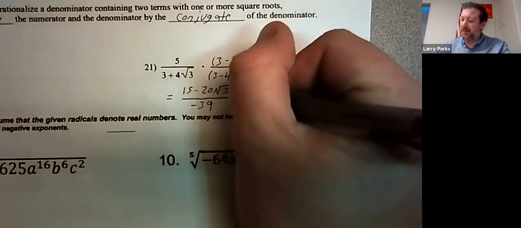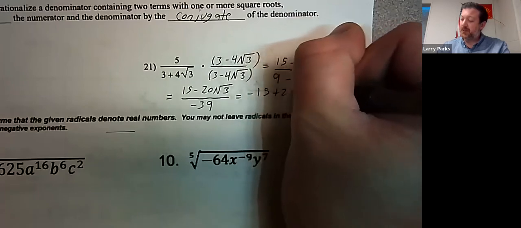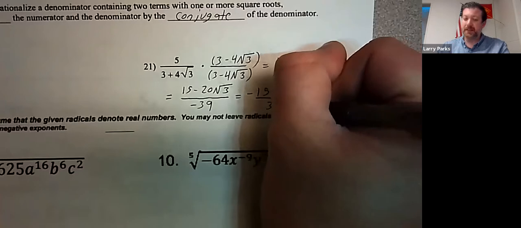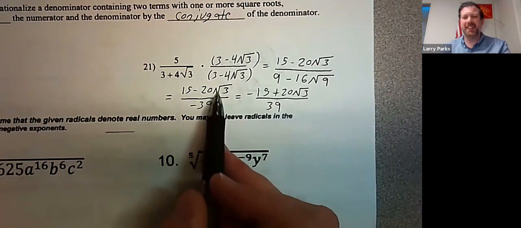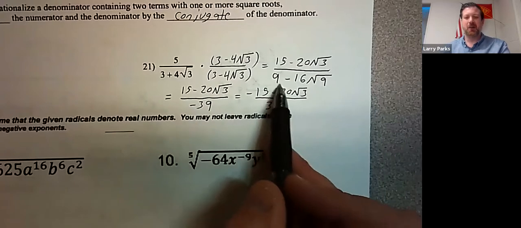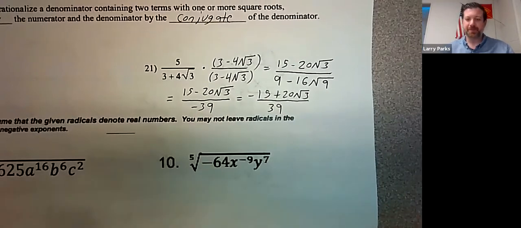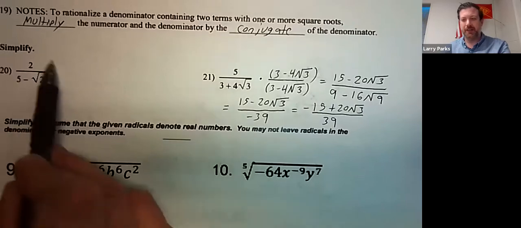So that'd be negative 15 plus 20 square root of 3 divided by positive 39. I divided all of these by negative. You may see the answer written like this or like this. Both I have seen. All right. So that is called rationalizing. Make sure you can do this one.